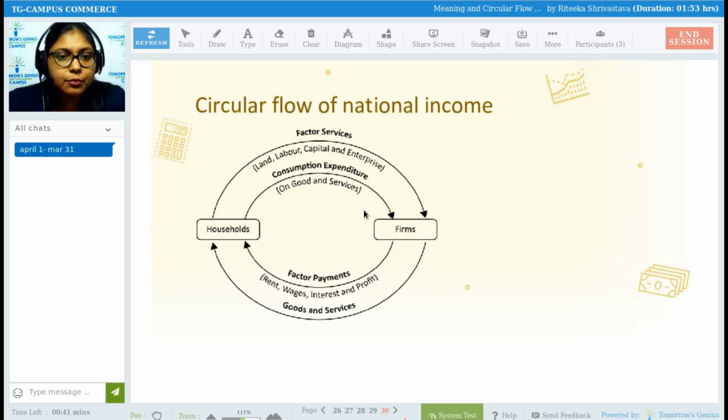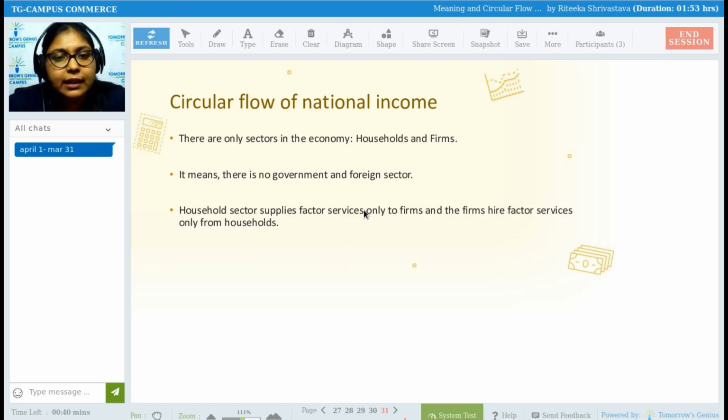Okay. So, before going on a break, I explained the meaning of assumptions, and it is very important to understand the concepts, theories, laws, and everything. So never go into in-depth knowledge of assumptions. Assumptions are always made for making the concept easier. That is the reason why we make assumptions. Now you have already seen the circular flow of national income in a two-sector economy. Let us first see the assumptions and then come back to the diagram.